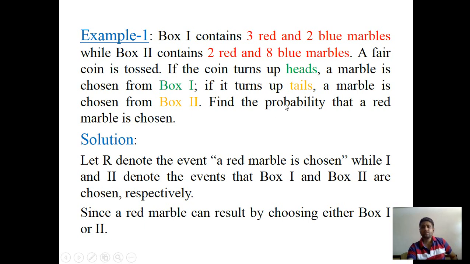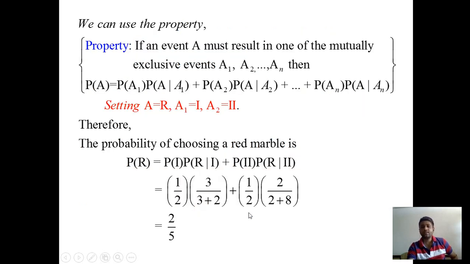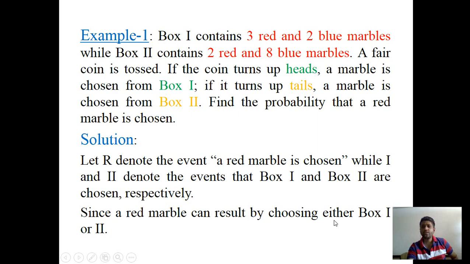Our aim is to find the probability that a red marble is chosen, but as seen in the question, a red marble is contained in box 1, and also in box 2. So we have to write it down, since a red marble can result from choosing either box 1 or box 2.